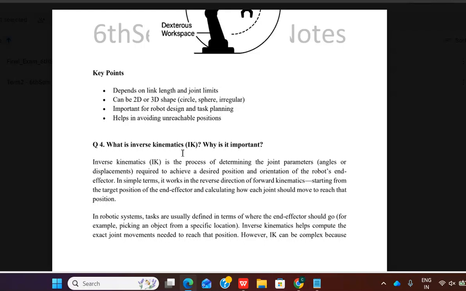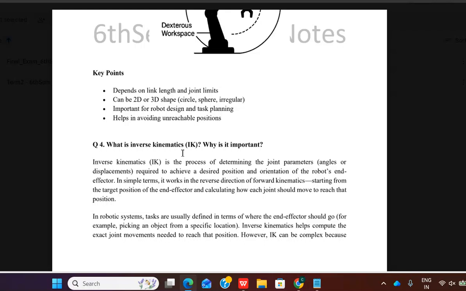We try to achieve a desired end effector position. This requires inverse kinematics, starting from the target position of the end effector and finding how the joints should be moved to reach this target position. The task is defined in terms of where the end effector should go, for example grasping an object from a specific direction.